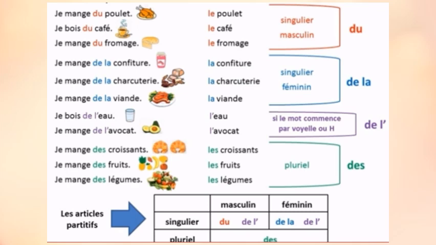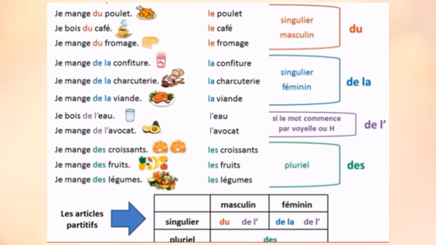Now let's look at a few more examples of partitive articles. Je mange du poulet. Je bois du café. Je mange du fromage. Now here in the first three sentences, all these nouns are masculine singular nouns. So we use the partitive article du.